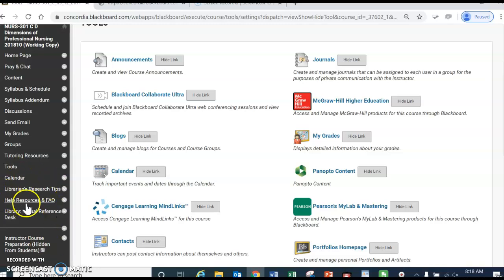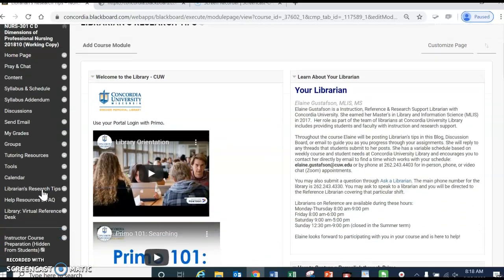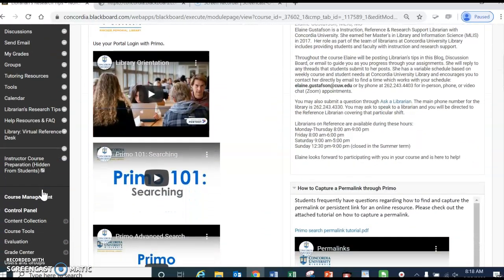Speaking of extra help, there is an important section in here, the Librarian's Research Tips. And the Librarian's Research Tips, when you click on that, have an amazing set of videos to help you through lots of areas when you're looking up those important resources that you want to find in the Rinker Library at Concordia University. The Rinker Library, I have to tell you folks, is an incredible collection of information that is available at your fingertips 24 hours a day, 7 days a week.